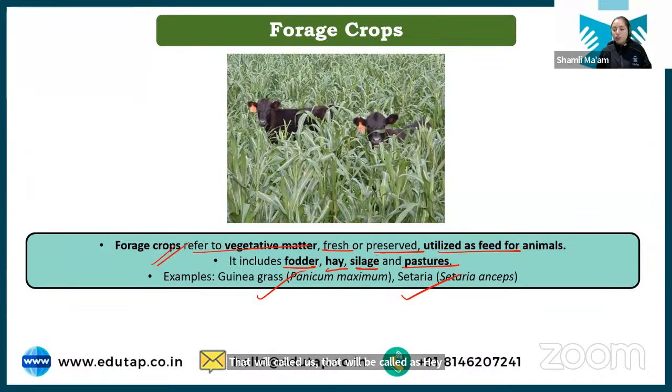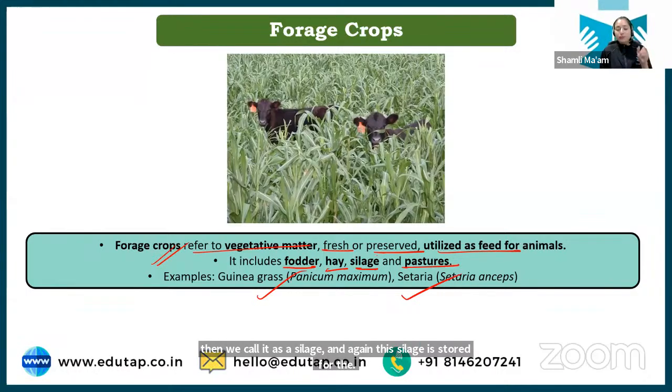When we are cutting any forage crop, bringing down the moisture content, sun drying it, then storing it for future use, that is hay. And silage, on the other hand, is when again we are storing the crop, but the practice used is different. We cut any forage crop, we store it, and we allow some kind of fermentation to go on in this crop. And when a particular pH or particular condition is attained in this forage crop, then we call it silage, and again this silage is stored for future use.